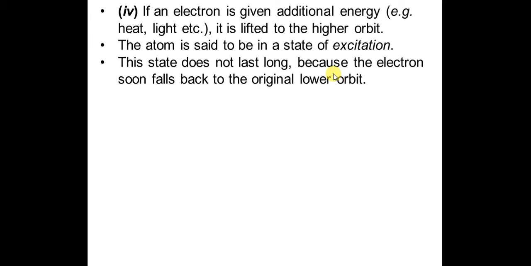What does it mean? If we give additional energy, the electron is lifted to the higher orbit. If it is lifted to the higher orbit, it means the atom is in the state of excitation. But soon the electron falls back to the original lower orbit as soon as the energy is removed.